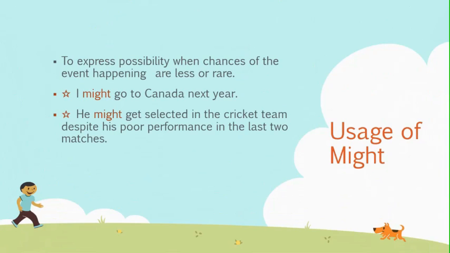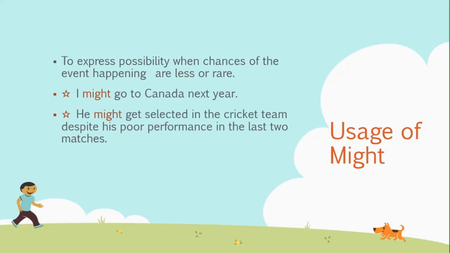Might is the past form of may, but it is used to express possibility in the present and future also. Might is used when the chances of an event happening are less or rare, meaning it is less possible than may. We can say may is used when we see 70% chances of something happening, and might is used when we see less than 30% chances of the event happening.